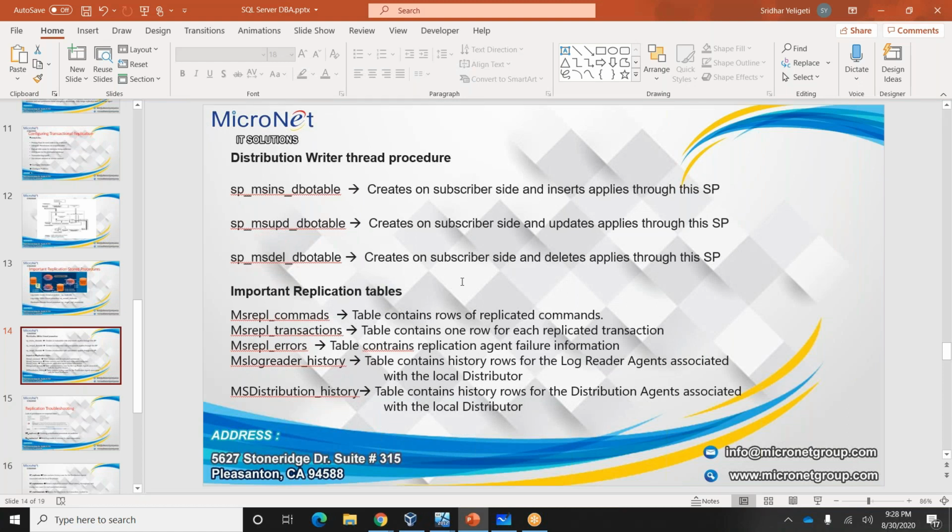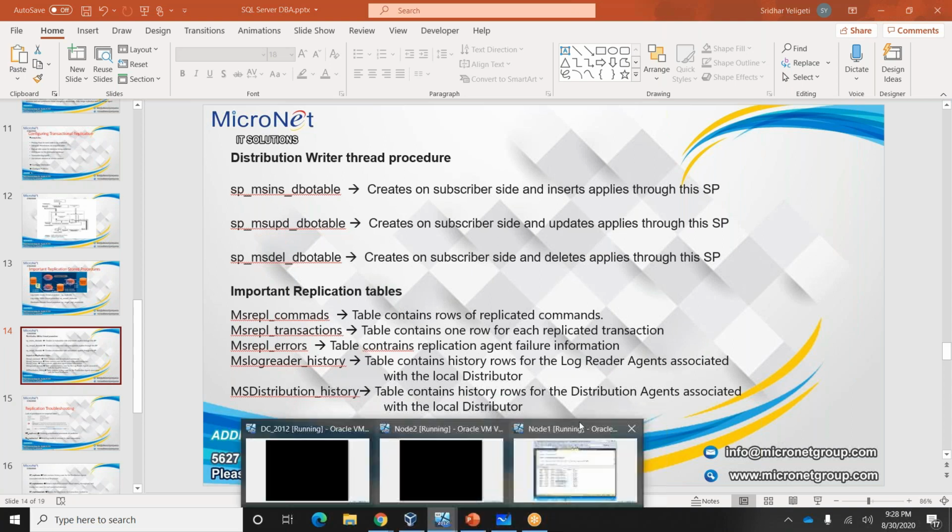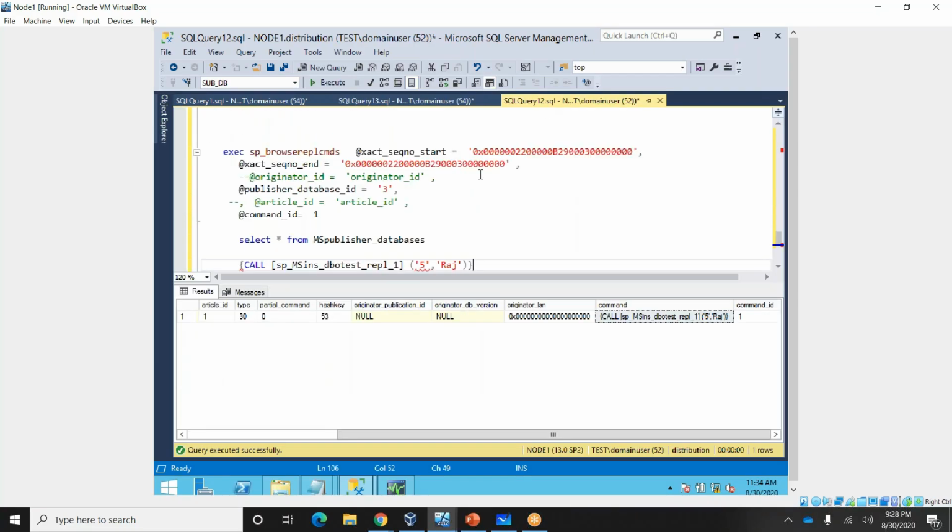So these are some important tables as well. Replication tables, replication commands. Different tables are there. Whatever the transactions are, the replication commands and the transactions will be available in these tables. Let me show you. You can see everything in the table.